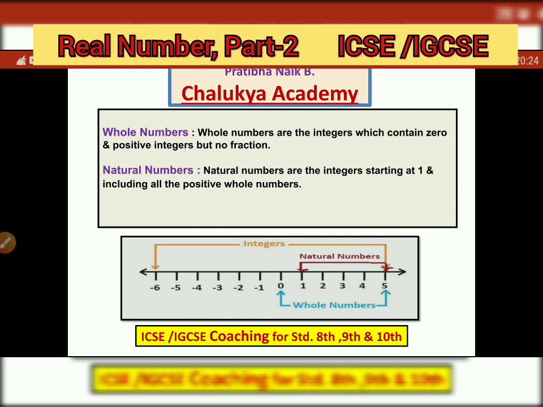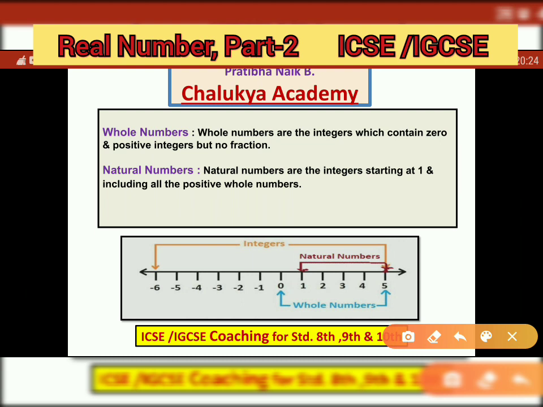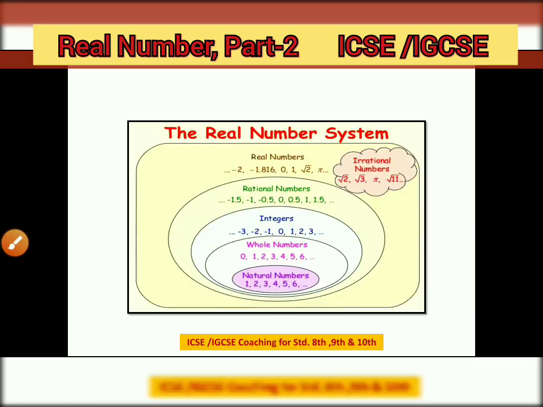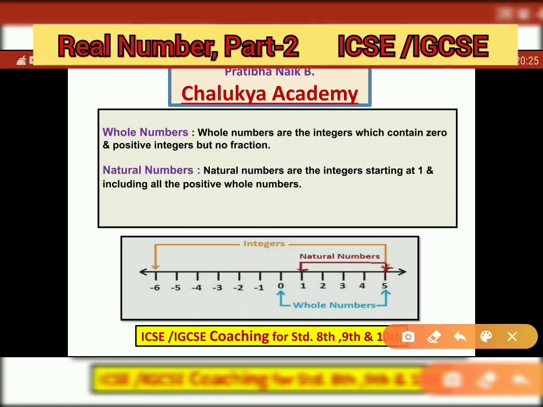Now natural number. Natural number means what? The natural numbers are the integers starting at 1 and include all the whole numbers. So here I have written that natural number starts with number 1: 1, 2, 3, 4, 5. Whole number starts with 0: 0, 1, 2, 3, 4, 5, 6, and so on.